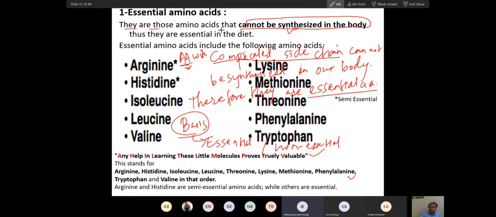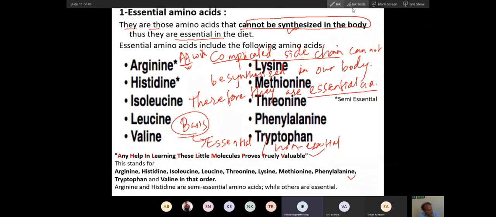So they are those amino acids that cannot be synthesized in our body. You got this? And we have to take them in the diet from an external source. So this is essential. Something that our cells cannot form or synthesize through biochemical reactions is called an essential amino acid. Those our body can synthesize are called non-essential, because our body can synthesize those amino acids.